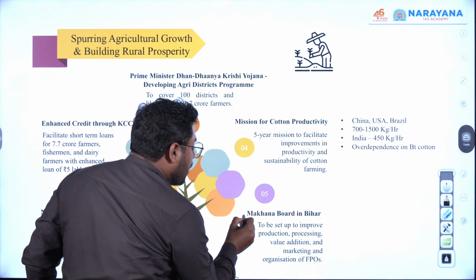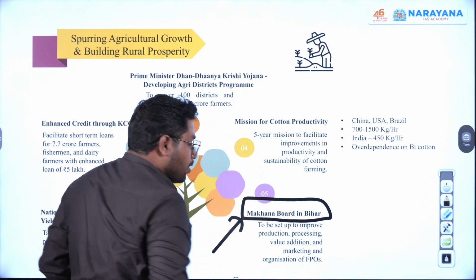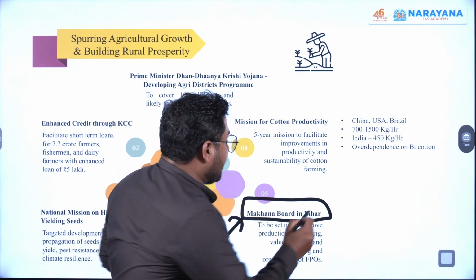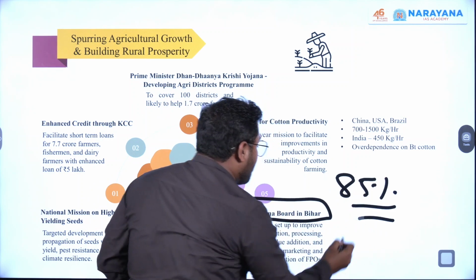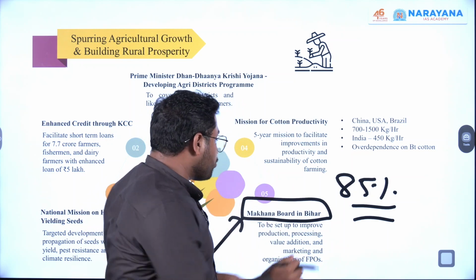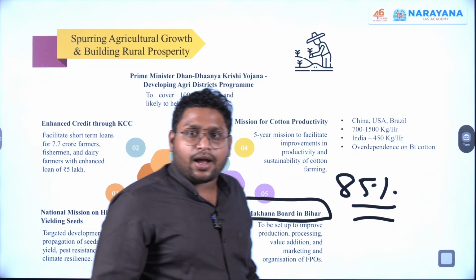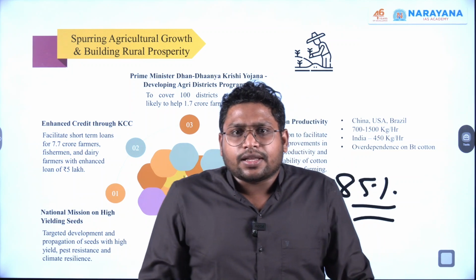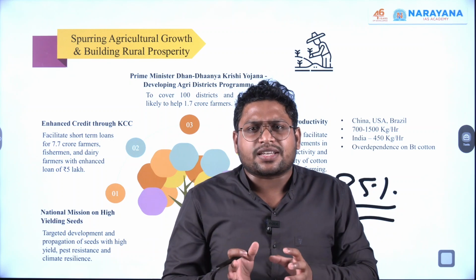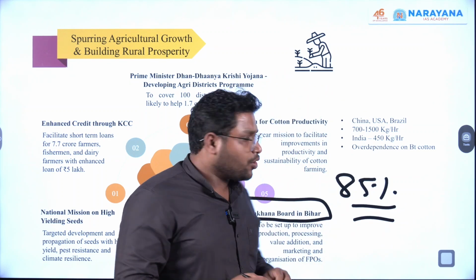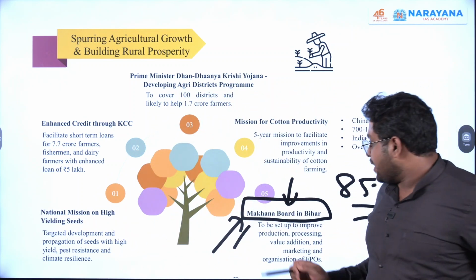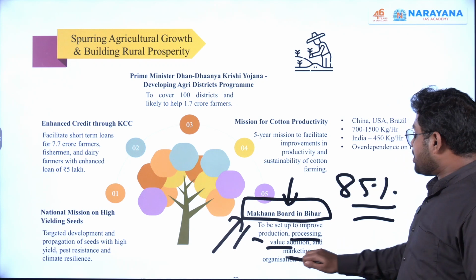Then next is Makhana board in Bihar. Now we all know, or if you don't know, that 85% of the Makhana production in India comes from Bihar. So now the government is saying we will focus specifically on Bihar. In Bihar, they are going to set up this Makhana board. The government has observed that as far as the marketing part and the organization part are concerned, Bihar needs some help. So this Makhana board will provide all the assistance required in terms of production, processing, value addition, marketing,